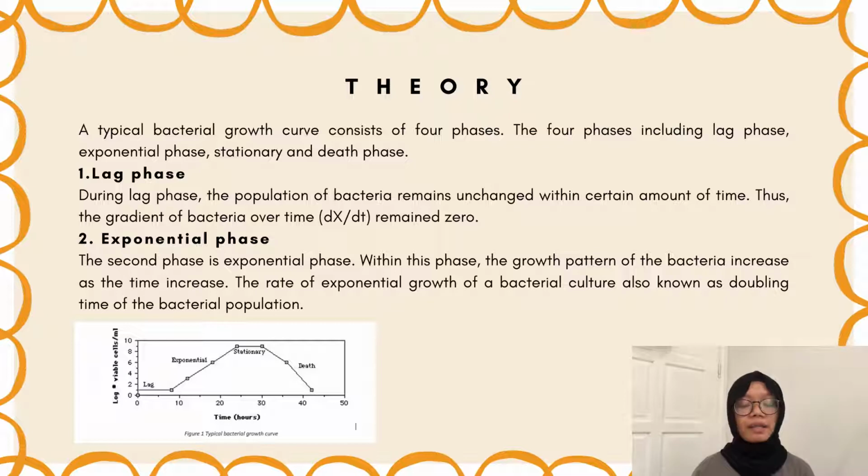A typical bacterial growth curve consists of 4 phases, including lag phase, exponential phase, stationary phase, and also death phase. During lag phase, the population of bacteria remains unchanged within a certain amount of time. Thus, the gradient of bacteria over time, dx over dt, remains 0. The second phase is exponential phase. Within this phase, the growth of the bacteria increases as the time increases. The rate of exponential growth is also known as doubling time of the bacterial population.